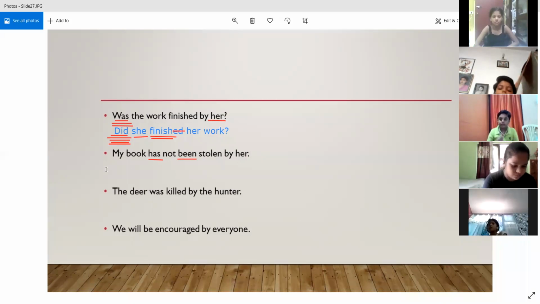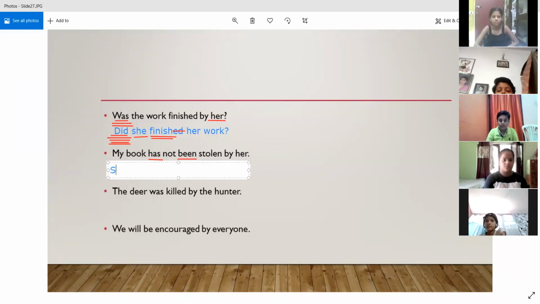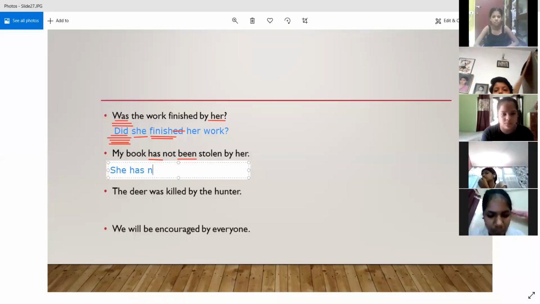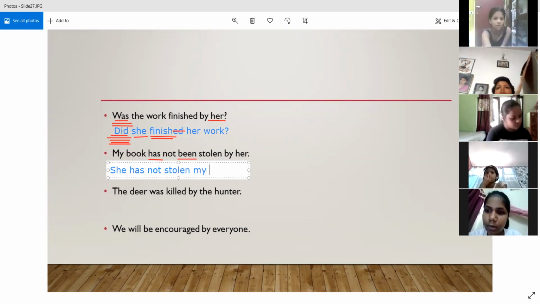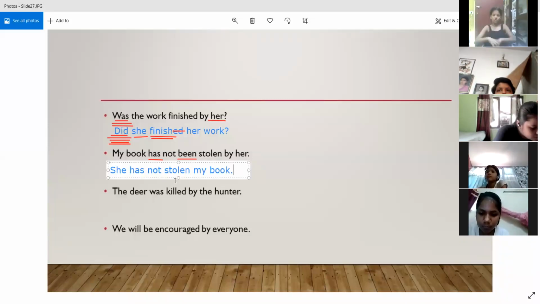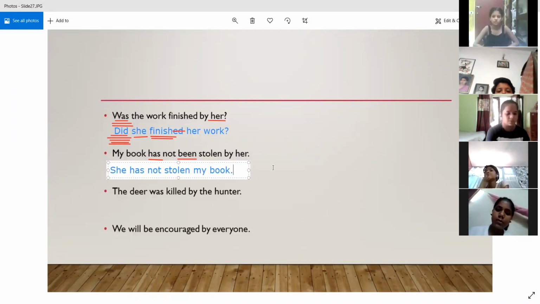And since her is the object in the passive voice, naturally, we are going to make she the subject in the active voice. So she has not stolen. We are going to write the sentence in the present perfect form. Then my book will come, because my book was the subject in the passive voice, so it has become the object in the active voice. She has not stolen my book.